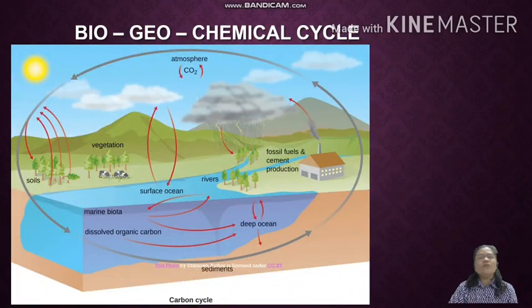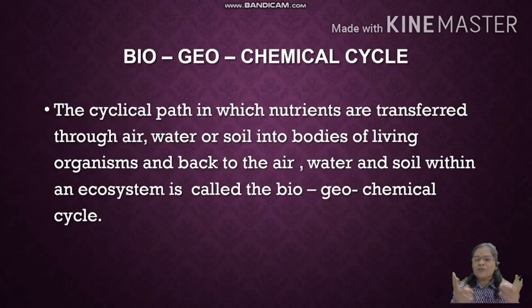Students, next we learn about what is biogeochemical cycle. In this chapter, you have to learn the carbon cycle, oxygen cycle and nitrogen cycle. The cyclical path of the nutrients transferred through air, water and soil into the bodies of living organisms and back to the environment, that is back to the air, water and soil within an ecosystem, is called as biogeochemical cycle.